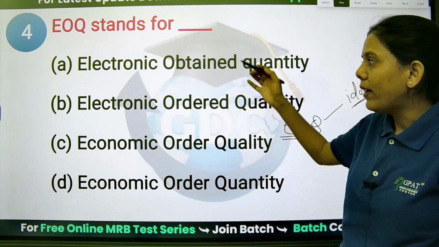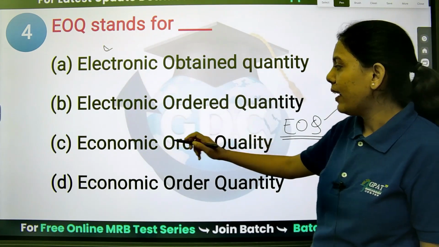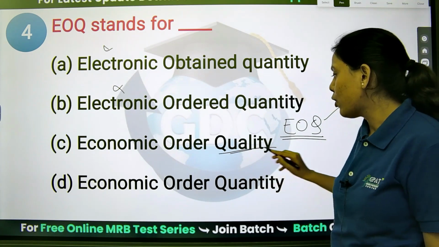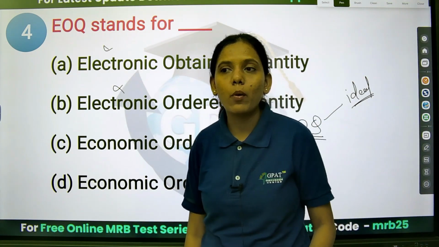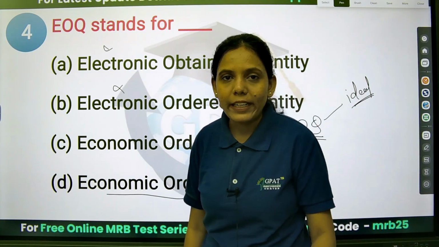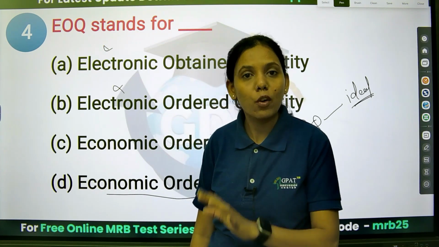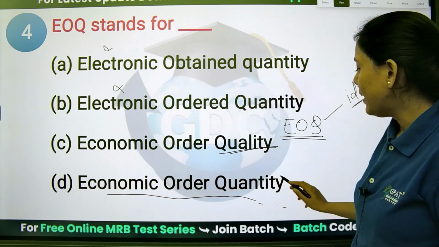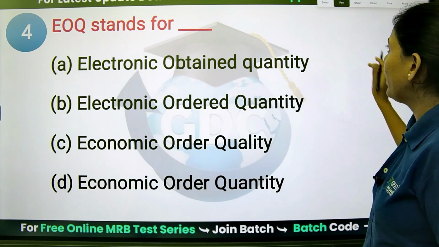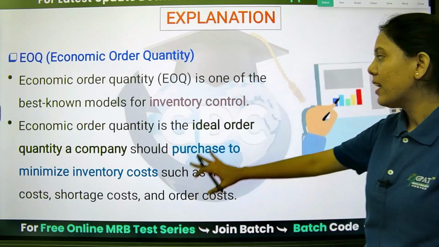Electronic order quantity, no, it is not related to electronic. Economic order quality, it is not there. We are talking about the quantity, that is the ideal order quantity which is required to minimize the cost. So option D, economic order quantity, is the right answer. This is the fourth question.